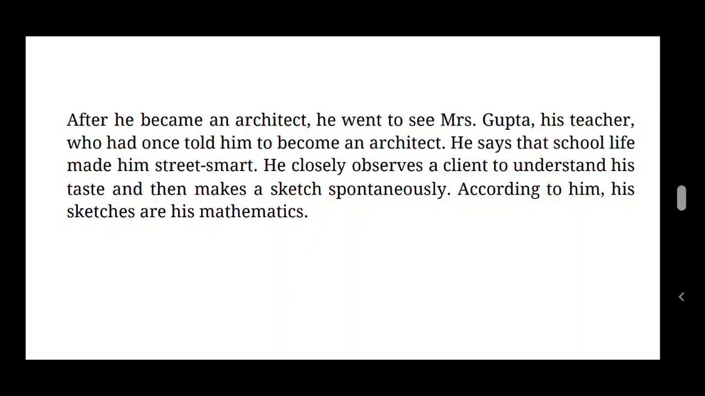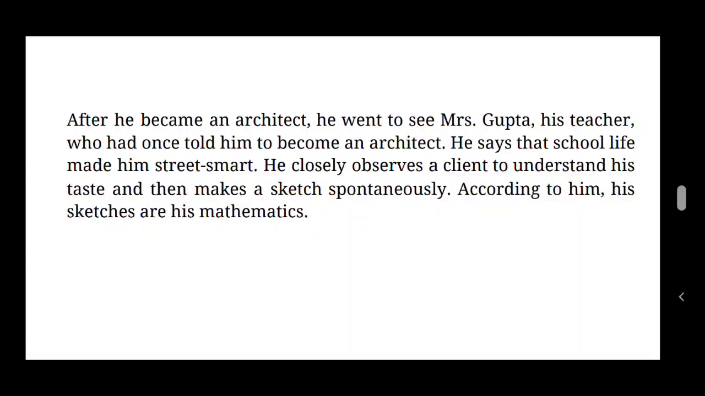He closely observes a client to understand his taste, then makes a sketch spontaneously. According to him, his sketches are his mathematics. Whatever he drew and scribbled in his school days all became the mathematics, and the sketches became the mathematics in the future, and that led to a great architect in the future. So that's all from the summary of the story, The Treasure Within, chapter 4, children.